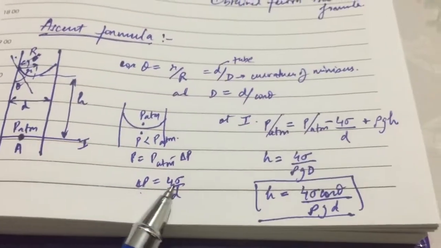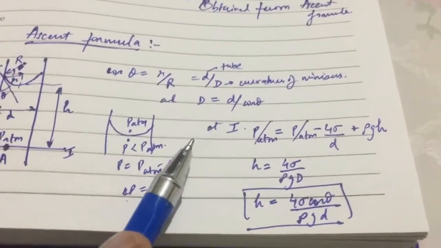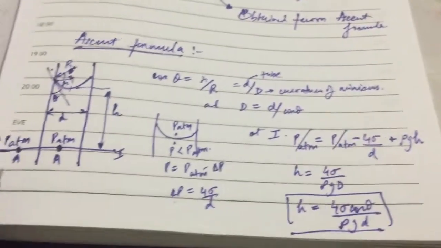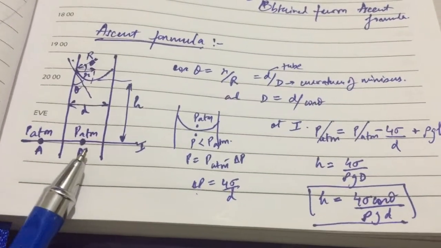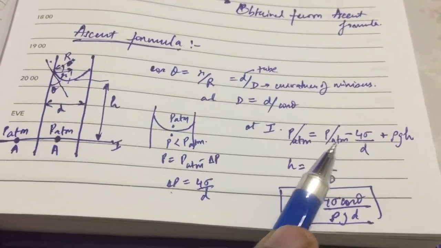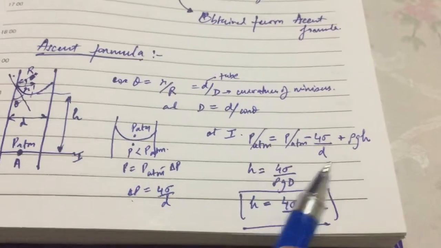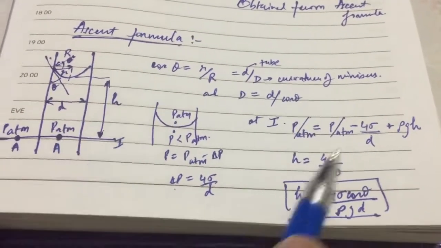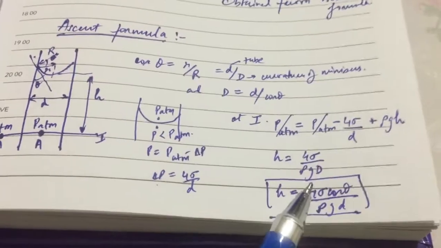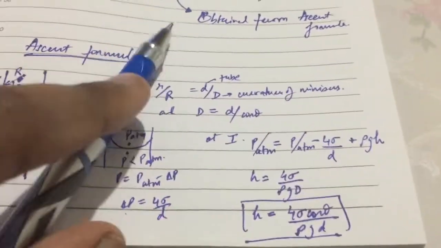From this relation we will get the excess pressure, and from this excess pressure we can calculate the pressure difference. So the atmospheric pressure is equal to this one. Here the pressure is atmospheric pressure minus the pressure here plus the height of the fluid. From this we will get the height h as this. So this is the height of the capillary. This is the proper phenomenon of the capillary.